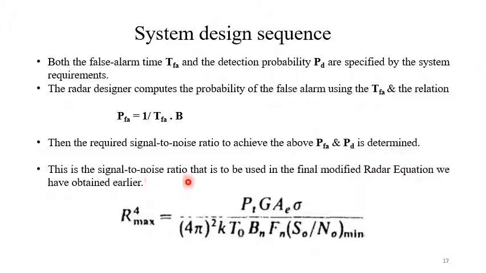This is the signal to noise ratio that is to be used in the final modified radar equation we have already determined. Here we have to use that particular signal to noise ratio to get the maximum value of R.